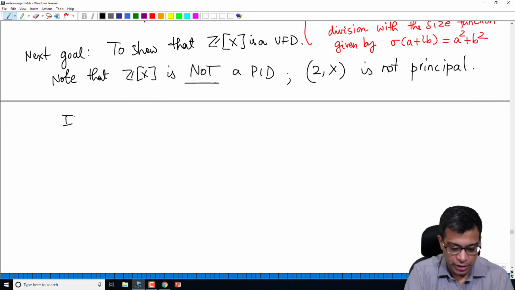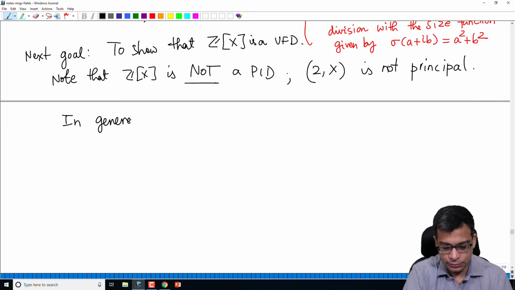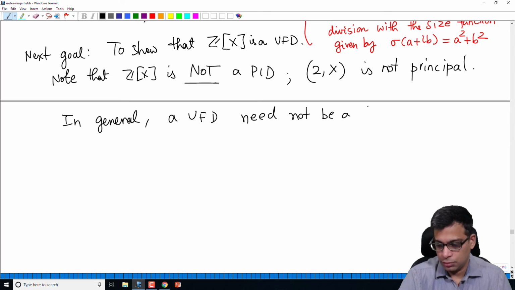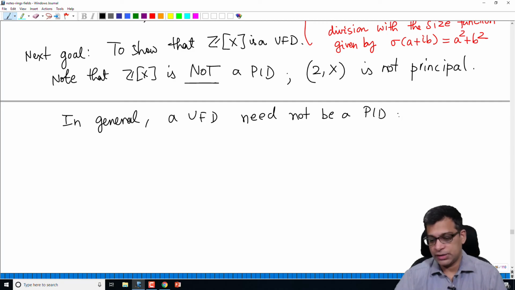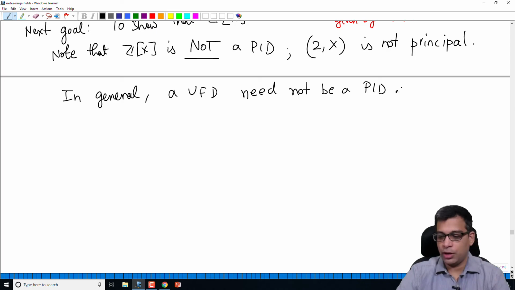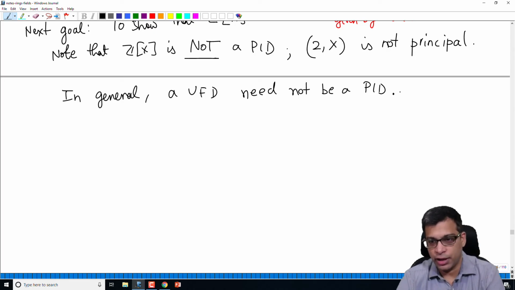So in general, in other words, a UFD need not be a PID. A UFD is not necessarily a PID. Okay. So the goal requires a proof, and it will take us a little bit of time, but we will prove that Z[x] is a UFD.